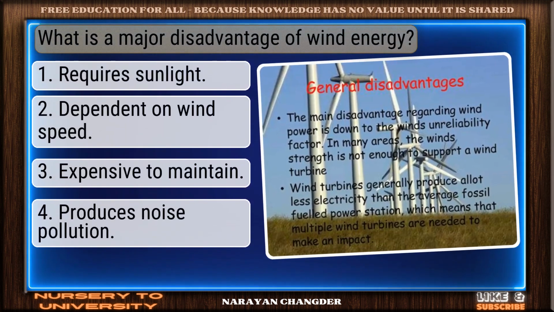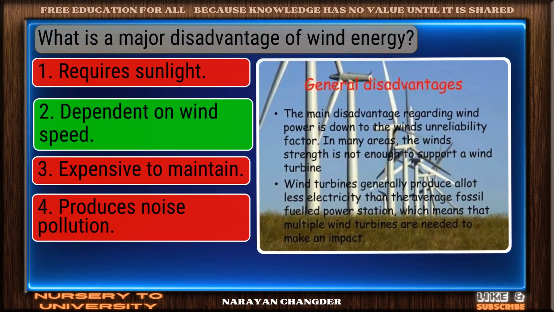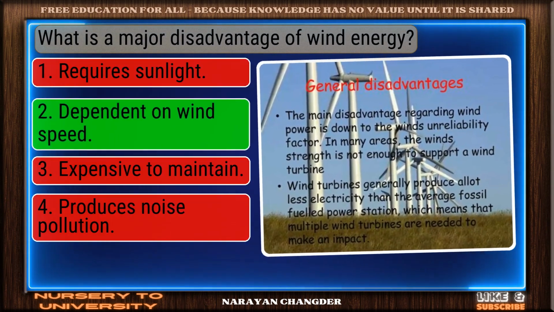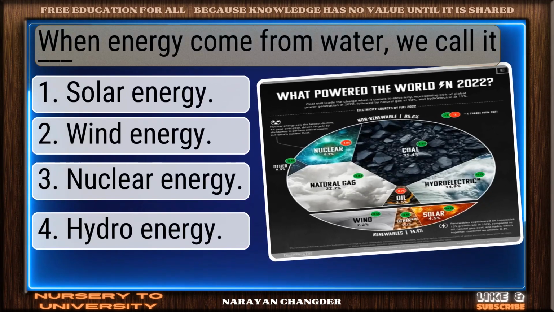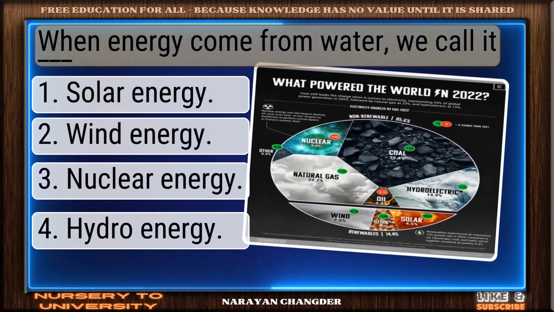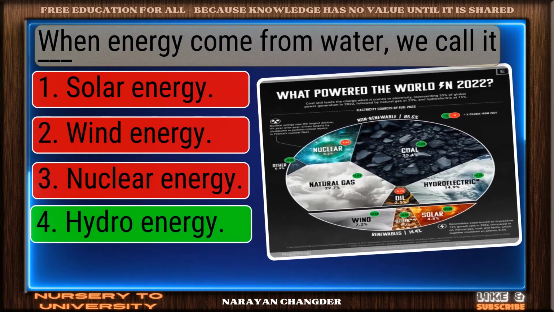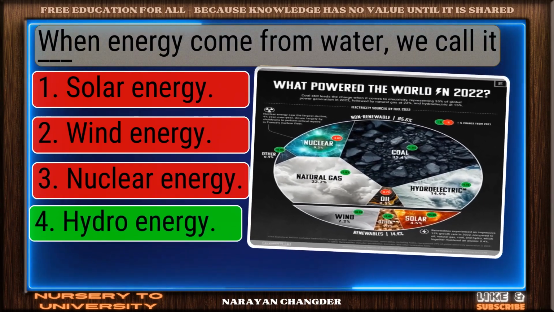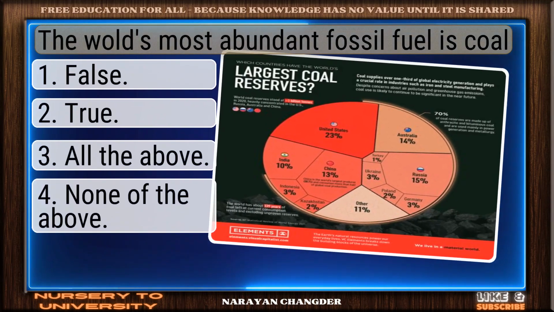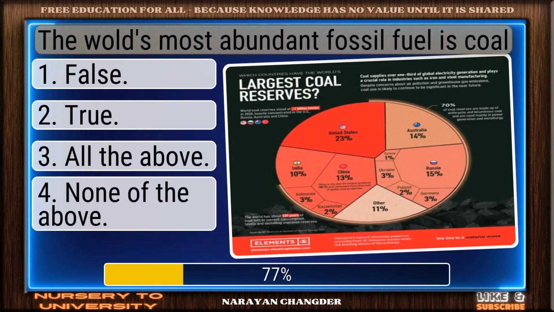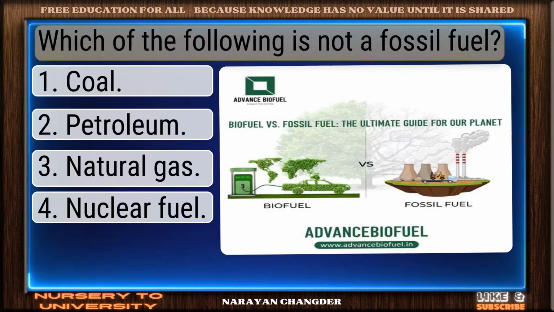What is a major disadvantage of wind energy? Exactly. Dependent on wind speed makes sense. When energy comes from water, we call it dash. Correct. Hydro energy is spot on. The world's most abundant fossil fuel is coal. Smart move. True is accurate answer.